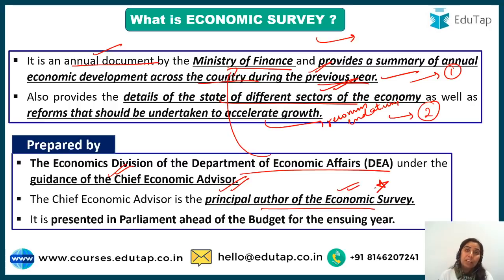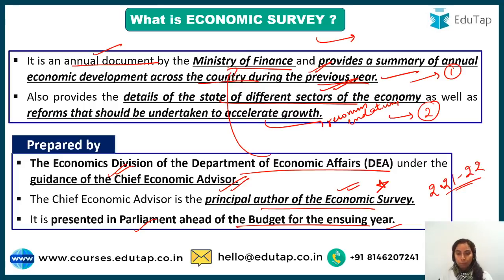Guys, each and every line given here has been formulated from the point of view of your examination. The annual document produced by which ministry, what is it about, who prepares it, who is the principal author, right? And the very last thing, which is for your information, that it is presented in Parliament ahead of the budget for the ensuing year. That means the budget which is now going to be coming, if we talk about this particular year, budget will be of the year 2021-22, because obviously you prepare the budget for the coming year, right? This is what I intend to spend individually also. Same goes for the country also, that what are we planning to spend, while what have we done in our previous year is about the Economic Survey.